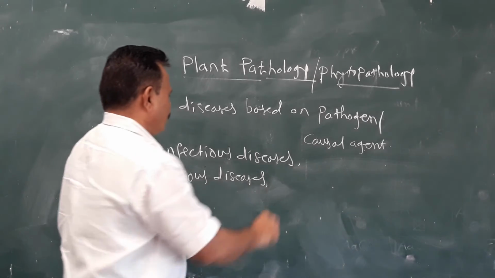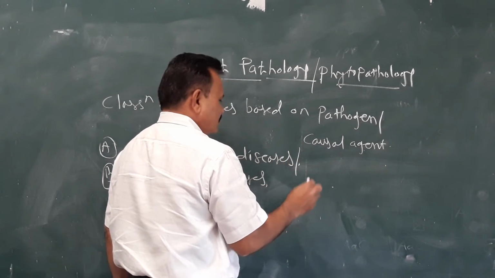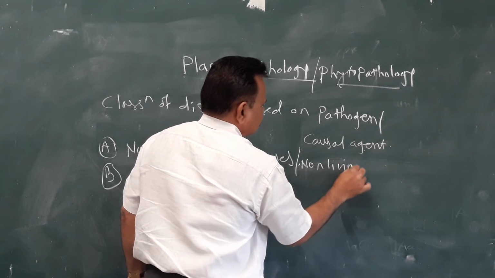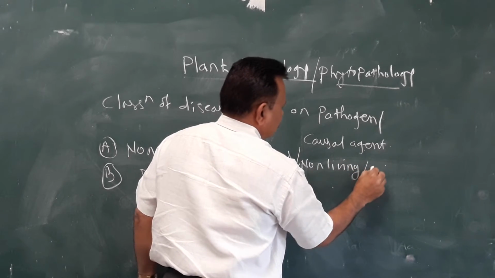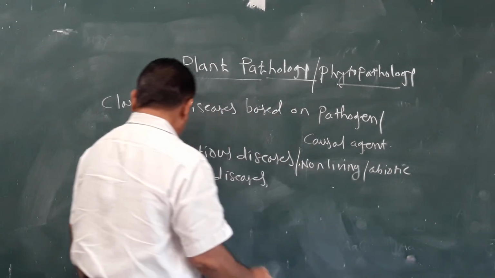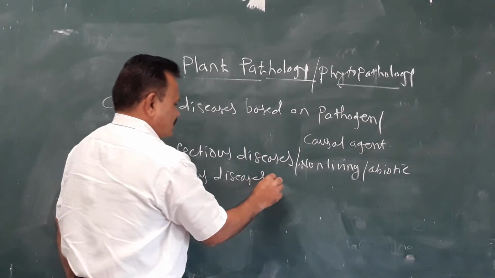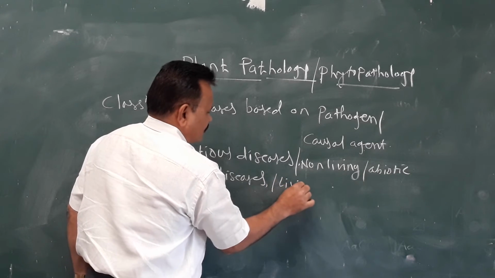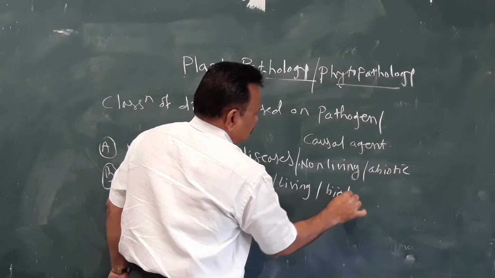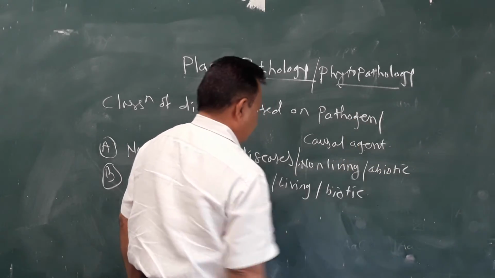Non-infectious diseases are also called non-living or abiotic diseases, and infectious diseases are also called living or biotic diseases.